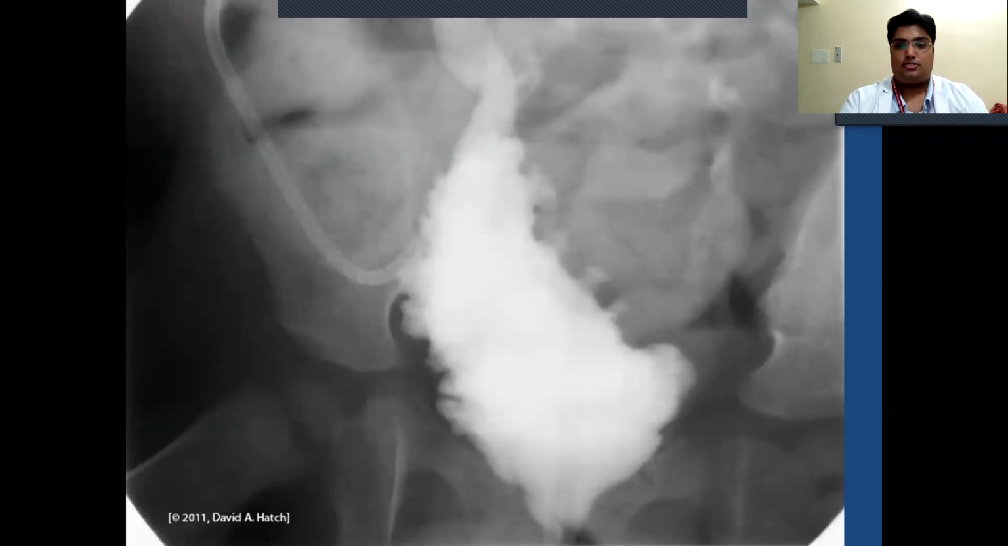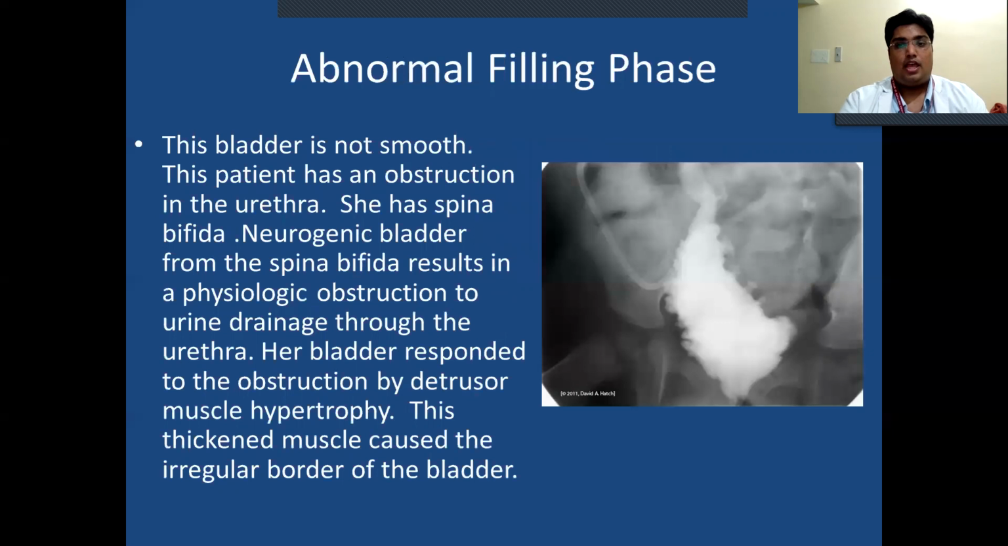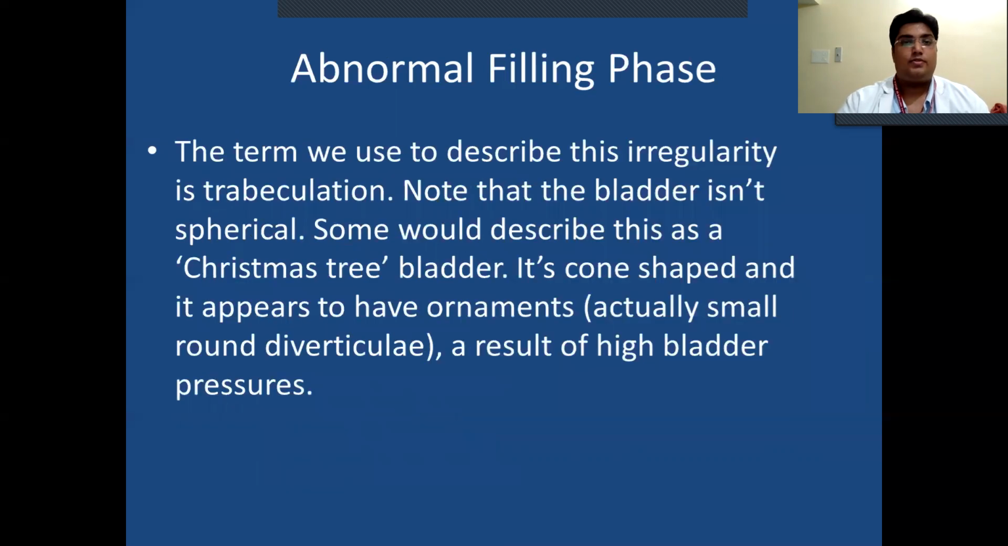This shows the irregular margins of the bladder wall. Abnormal filling phase. The bladder is not smooth. The patient has an obstruction of the urethra. She has spina bifida. Neurogenic bladder from the spina bifida results in physiological obstruction to urine drainage through the urethra. Her bladder responds to obstruction by detrusor muscle hypertrophy. This thickened muscle causes the irregular wall of the bladder.